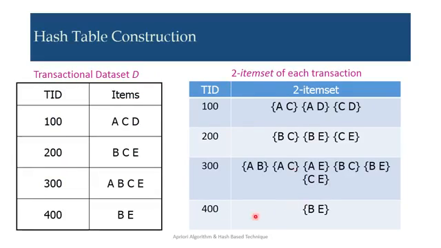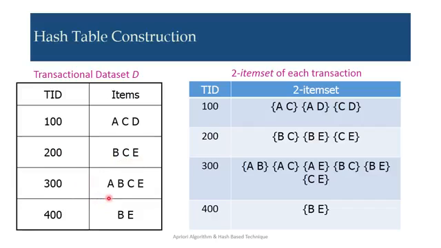So here from the set we can generate all the 2 item sets. Here 100 is ACD. So what are the two item sets for this ACD? AC, AD, CD. For 200 we are having BCE. The two item sets are BC, BE and CE.